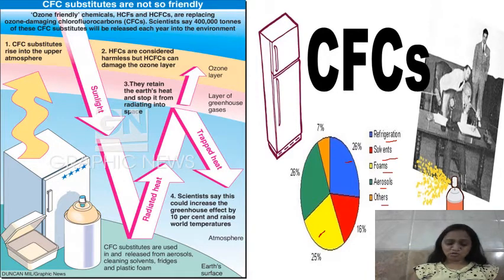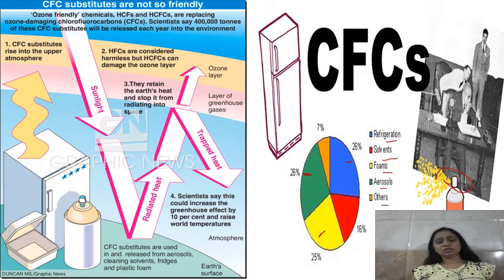And then the aerosol, which we use in deodorants and all, you can see here this is a bottle of aerosol. Because of that also there is a 26% increase in the CFC and 7% is for other things. So you can see that refrigerator and aerosol are the main components responsible for the increase in the CFC.